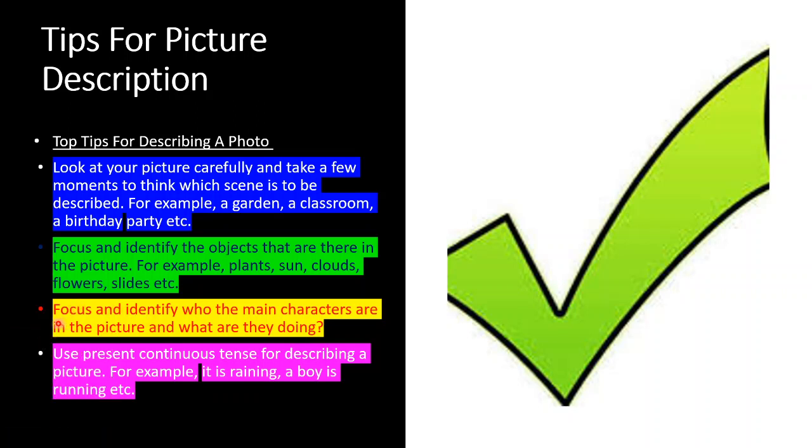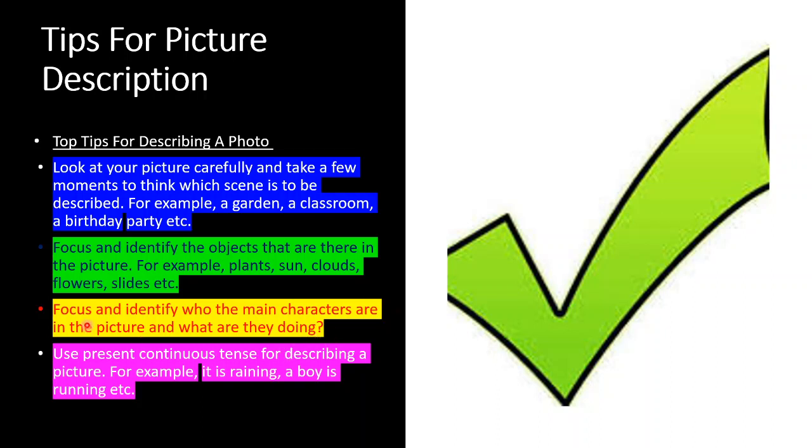Let's focus on rule number 3. Now you should focus and identify who the main characters are in the given picture and what are they doing. You should know proper words for the action of the main characters. Okay, now rule number 3 is about vocabulary of action of the main characters.